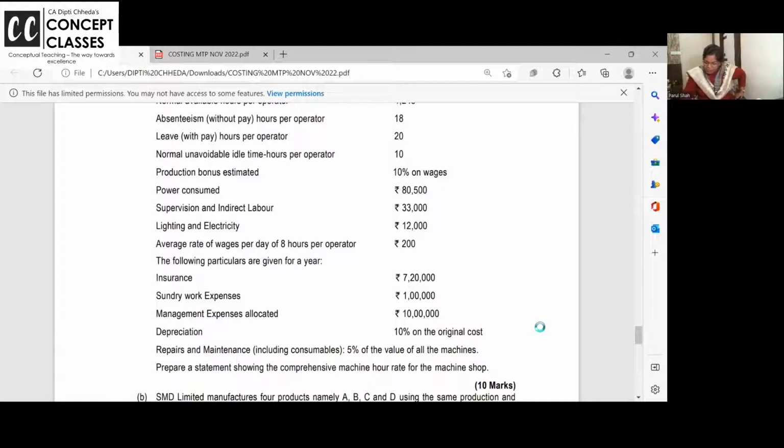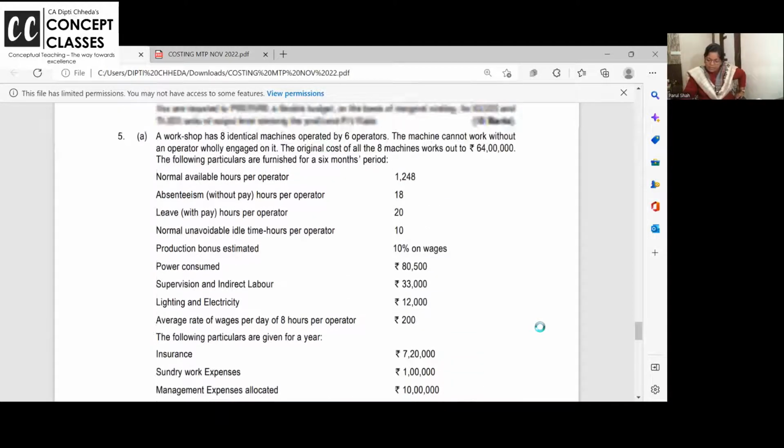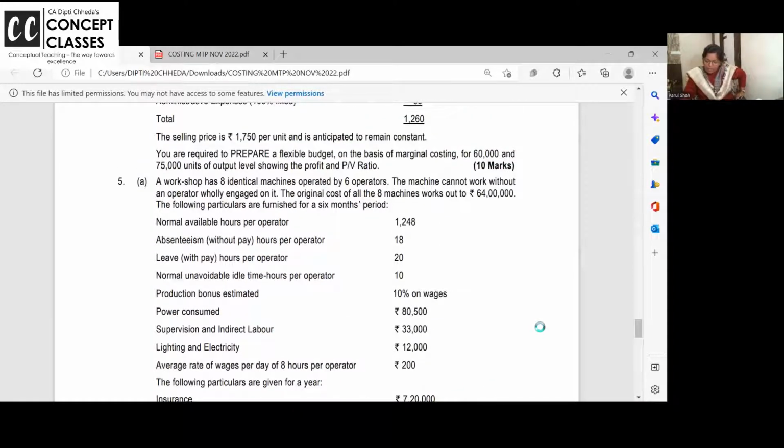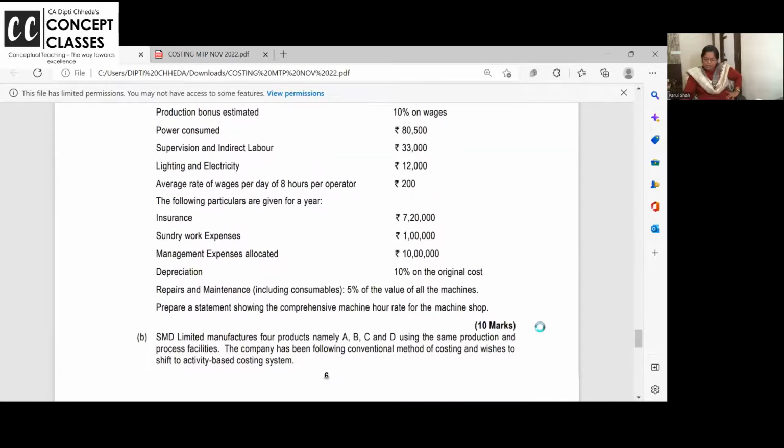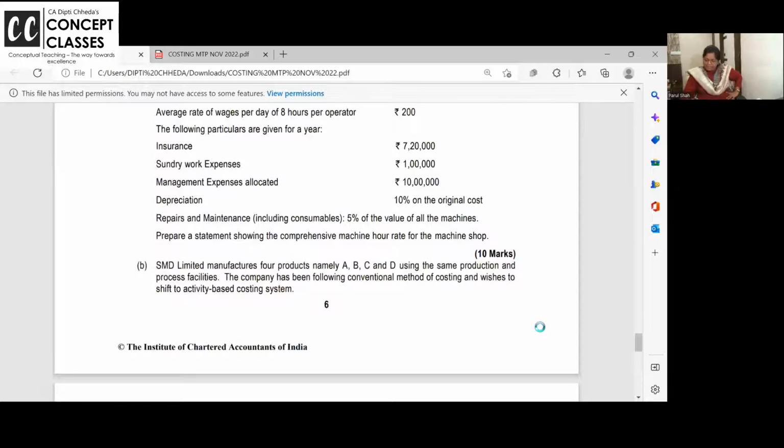Prepare a statement showing comprehensive machine hour rate for the machine shop. And in the machine shop, 8 machines are there, 6 operators are there. Original cost of all the 8 machines is given to you. Okay. Question number 5a.